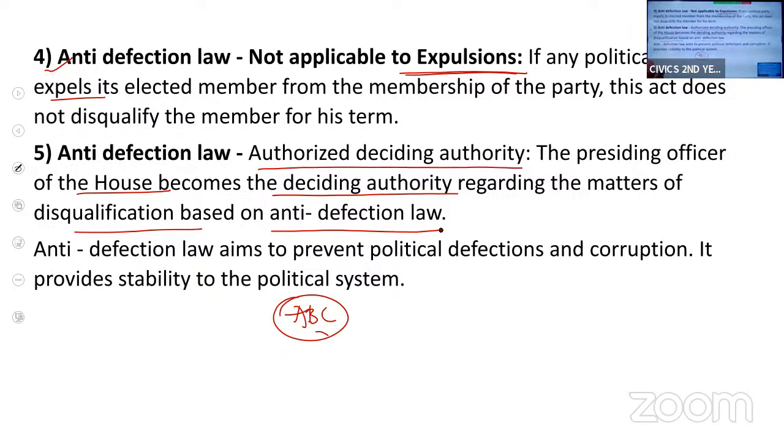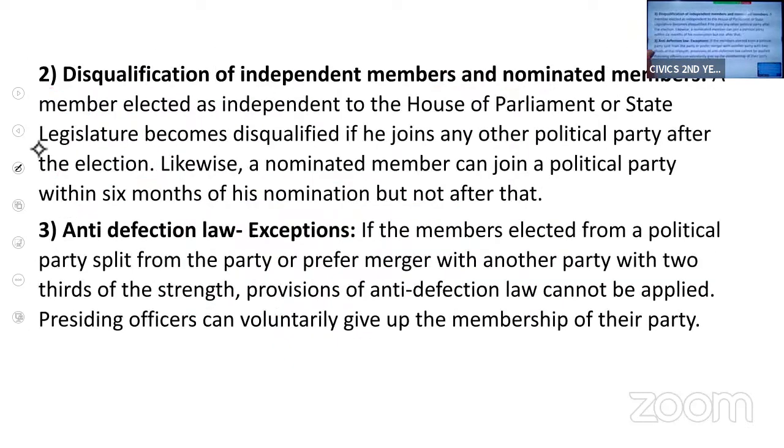In case of Rajya Sabha, it is the chairman of Rajya Sabha. In case of Lok Sabha, it is the speaker of Lok Sabha. So why was this anti-defection law made? It aimed to prevent political defections and corruption and to provide political stability. To provide political stability, this anti-defection law was added to our constitution in the 10th schedule. I hope I'm clear with this anti-defection law. This is an important question.